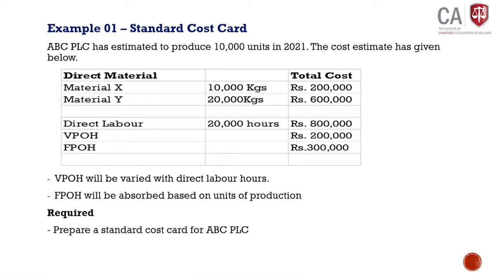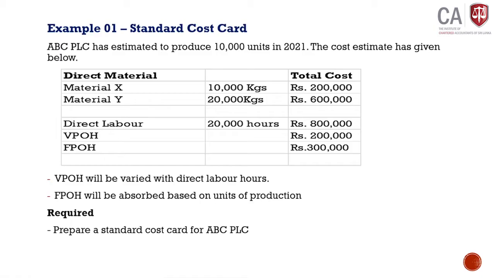Variable production overhead 200,000, fixed production overhead 300,000. Variable production overhead will vary with direct labor hours. Generally, we will assume variable production overhead varies with direct labor hours. Fixed production overhead will be absorbed based on units of production. Required: prepare a standard cost card.